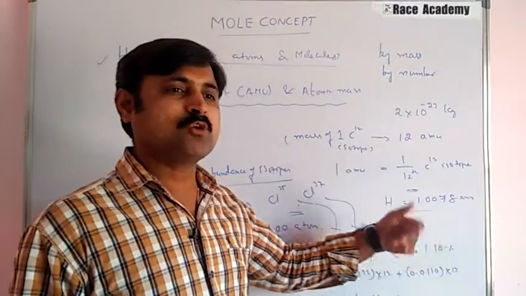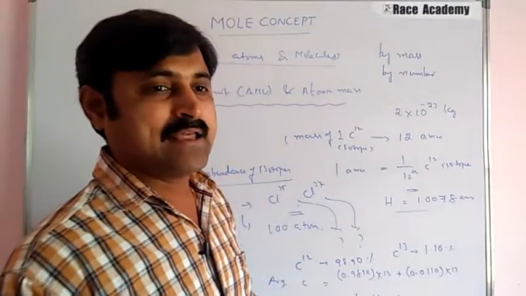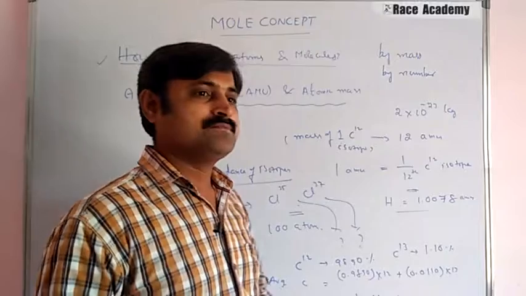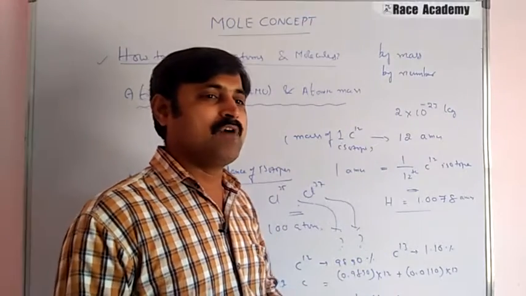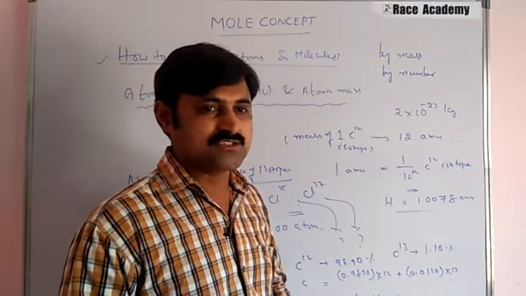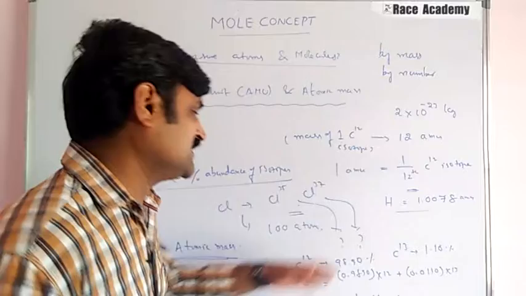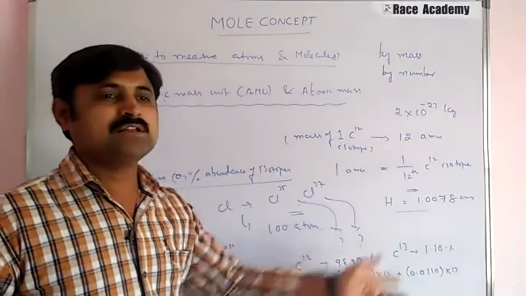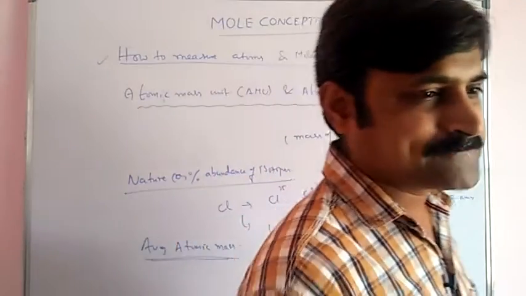If the carbon atoms could be examined individually, we would find either an atom of atomic mass 12 AMU or one of 13 AMU, but we never find one of 12.01 AMU. So we will go with the approximate values only, that is, this is carbon 12, this is carbon 13. Like that, how to find the average?